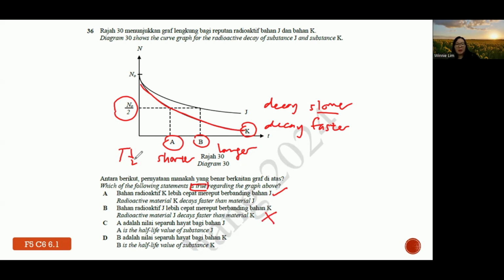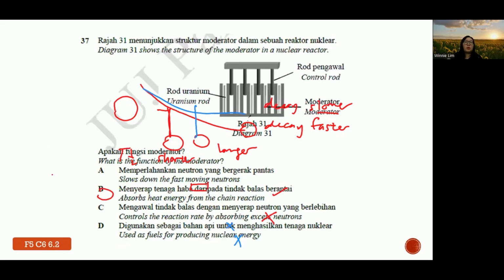Okay. A is the value of half-life for K. B is for J. So that's why C and D are also wrong. So the answer is A. The answer is A. So we proceed to question 37.